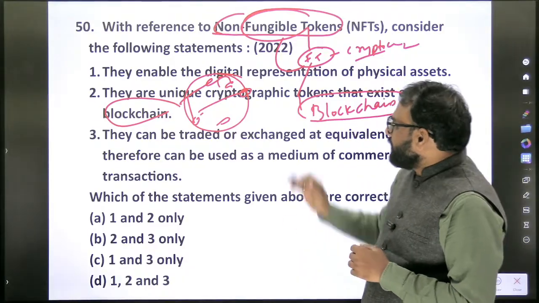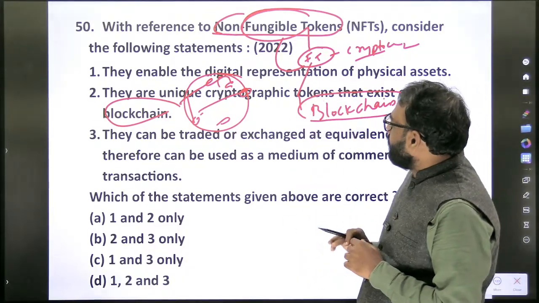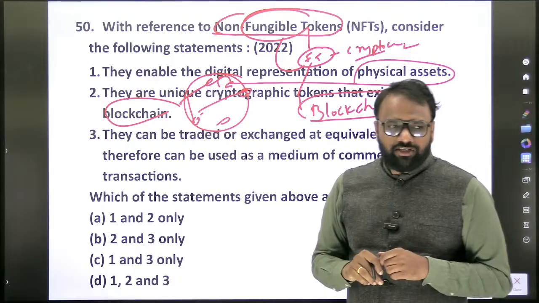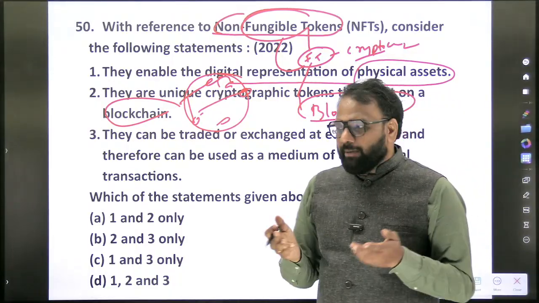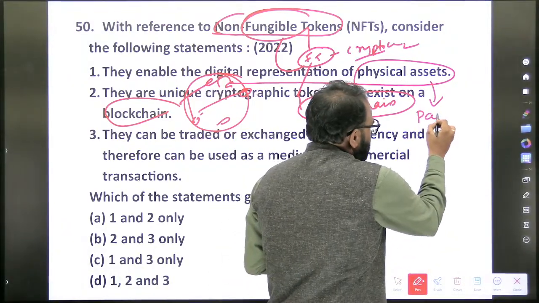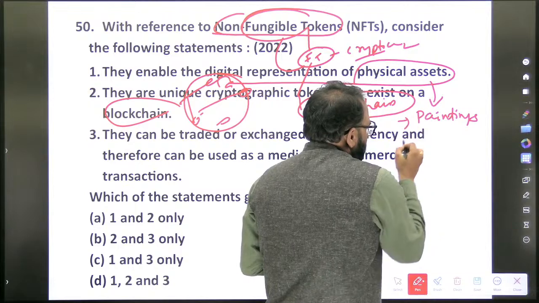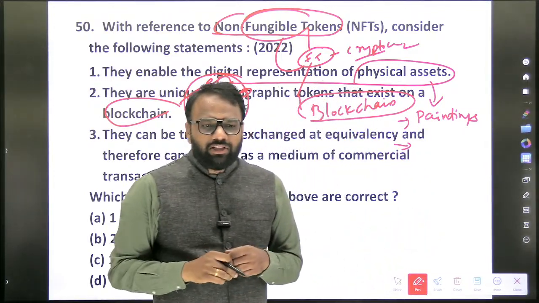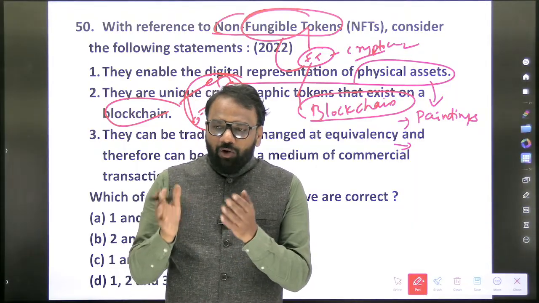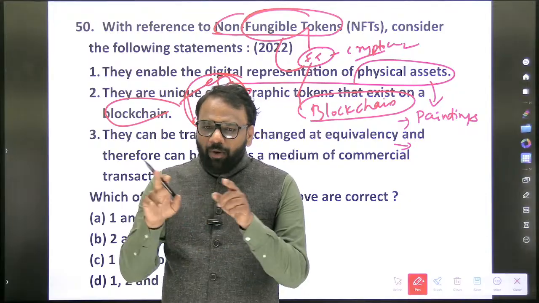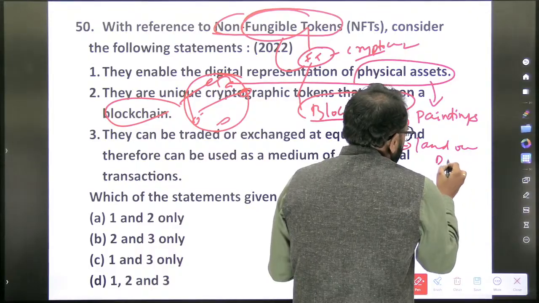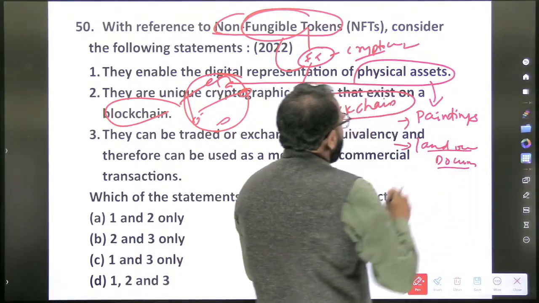Now coming back to the question, non-fungible tokens and fungible tokens enable the digital representation of physical assets. Now what is a physical asset? The most famous example is a painting. Another example is land. Your land is a physical asset. How will you claim that the land belongs to you? You have a document, a land ownership document.